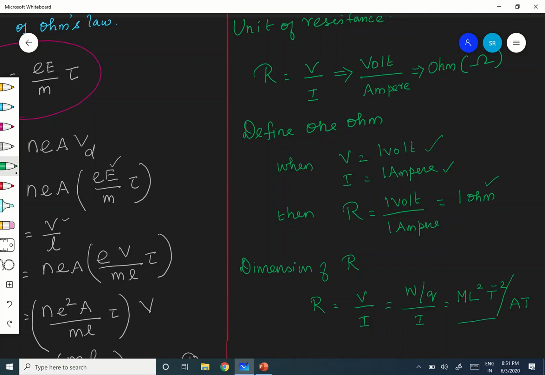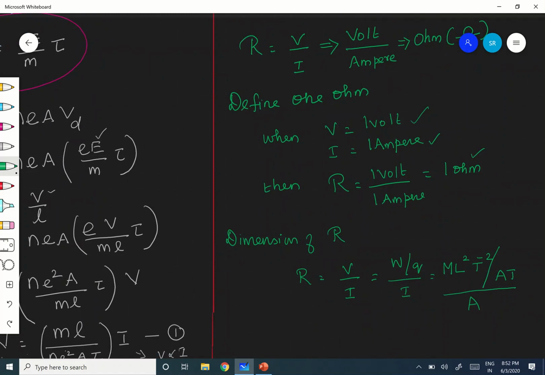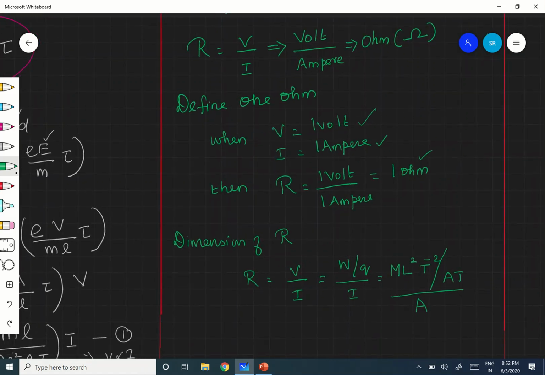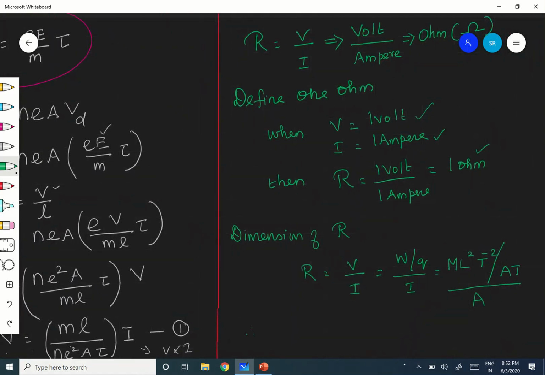Hope you are following, children. Okay. And divided by I. Once again, one more I. The dimension for I is A. Current is A. Therefore, dimension of R is M L squared T power minus 3 A power minus 2.